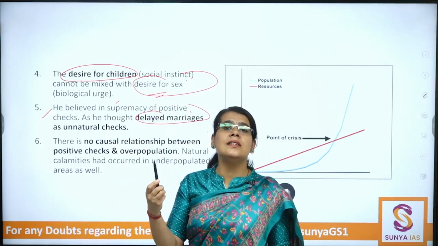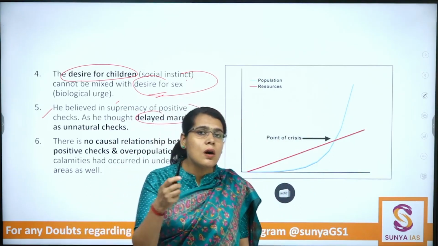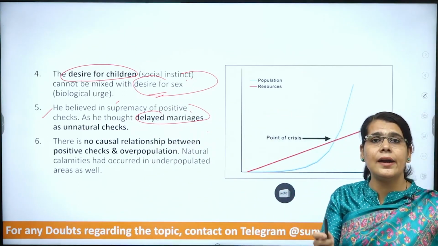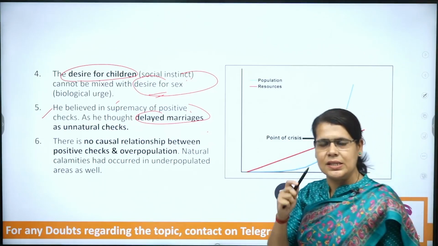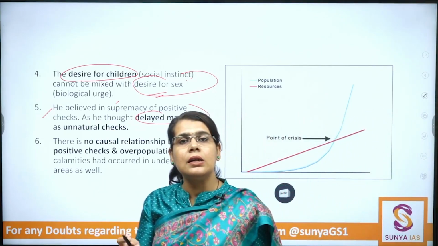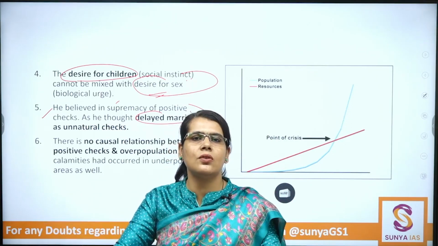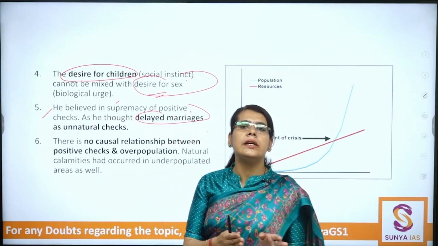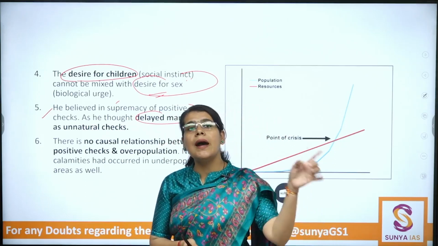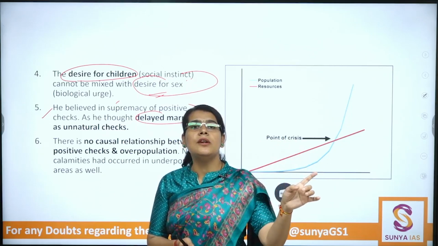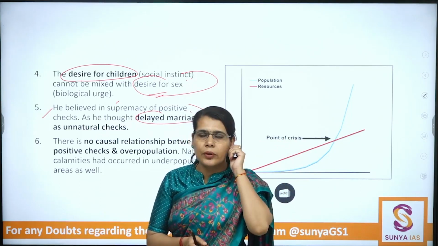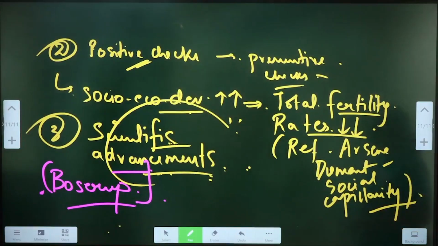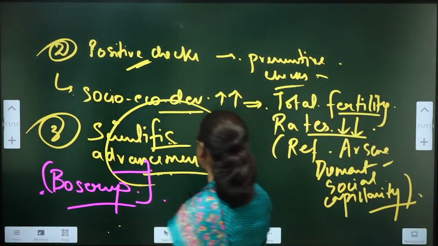With an increase in literacy rates and socio-economic advancements, there are delayed marriages, and also cases when there is no marriage at all. Hence they are not aberrations in the current scenario. They might be aberrations in the time period to which Malthus belonged. So write down the next point: delayed marriages.